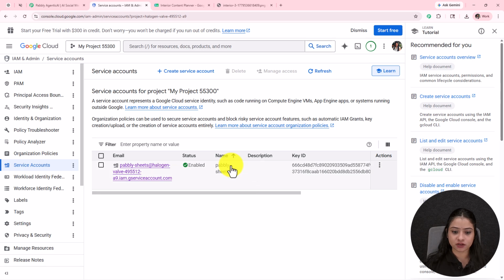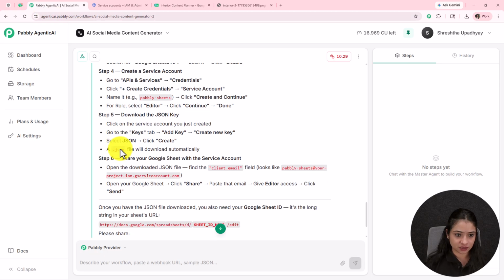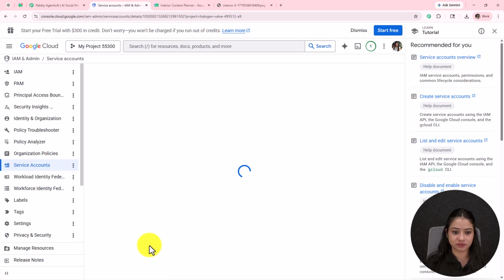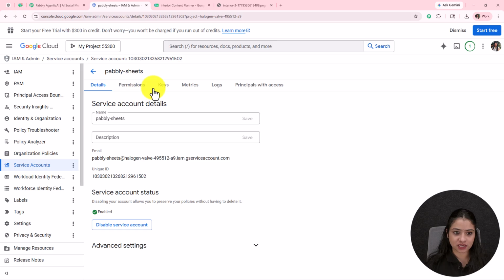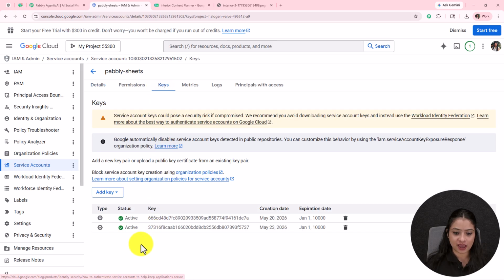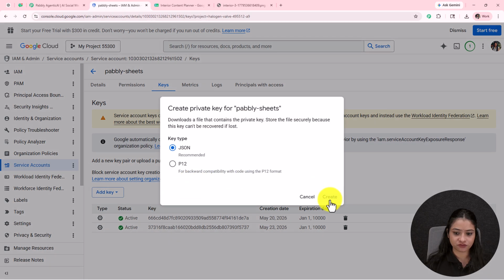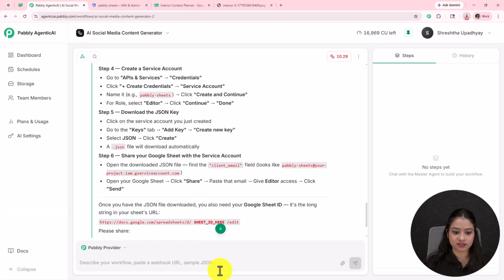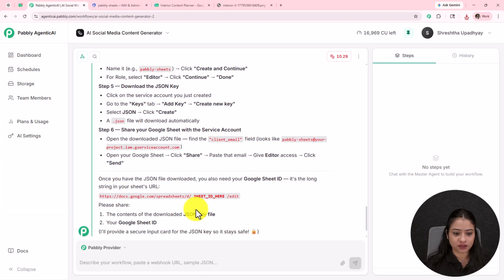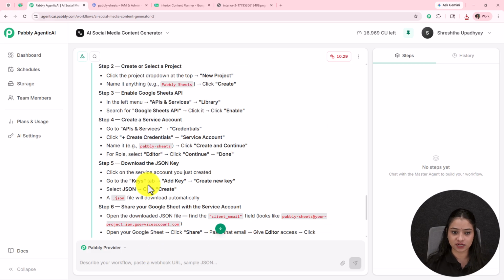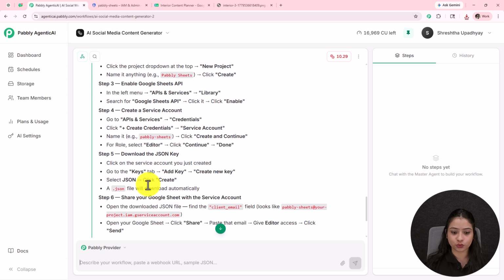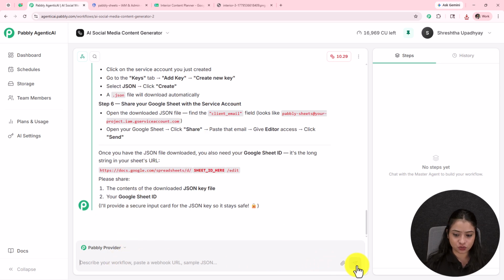This is the name of the service account, and here we have the key ID. Now we have to go to this email, and after coming to it, we can see the option of keys. Here we click on create key, create a new key, and in JSON format we simply click on create, and it will be downloaded. We have to provide this downloaded key over here. We can directly paste the key, but for security reasons it guides us that we can provide it in a notepad format.